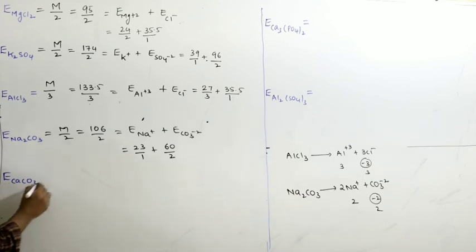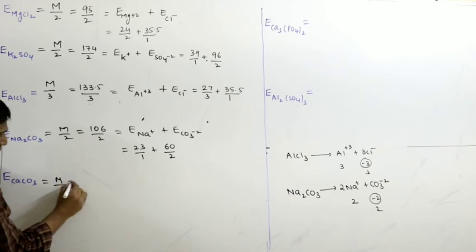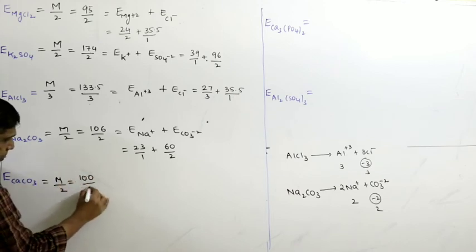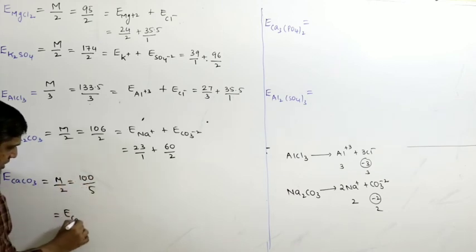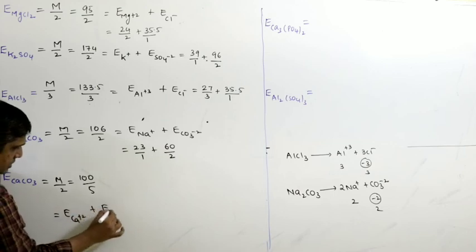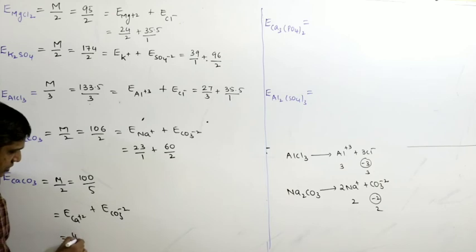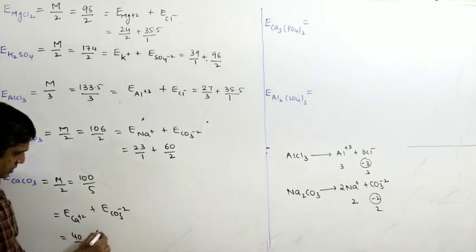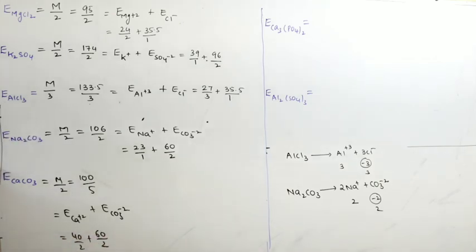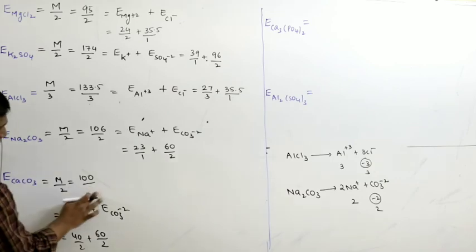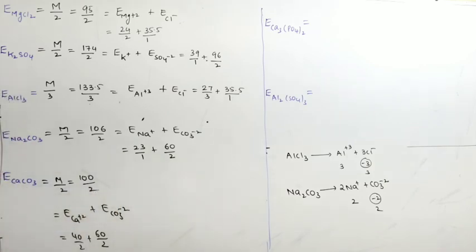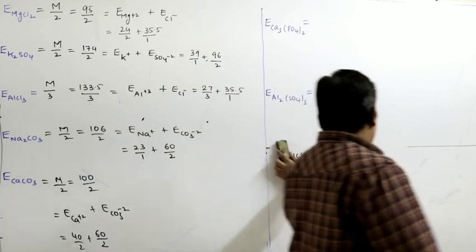CaCO3, this is molecular weight by 2. Ca+2, CO3 −2, so 100 by 2, which is equal to Ca+2 plus CO3 −2. Either like this or like this, you can do it. 40 by 2 plus 60 by 2, 100 by 2, sorry. So the last two.